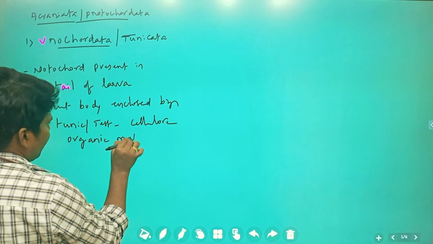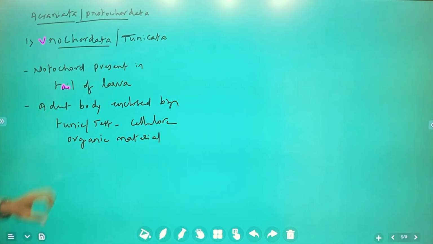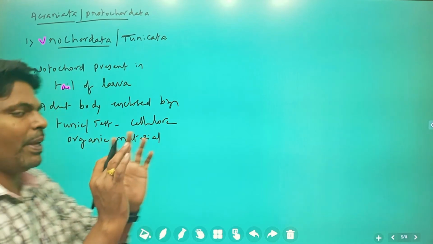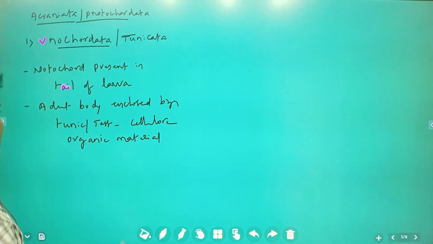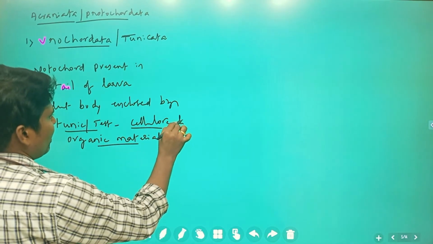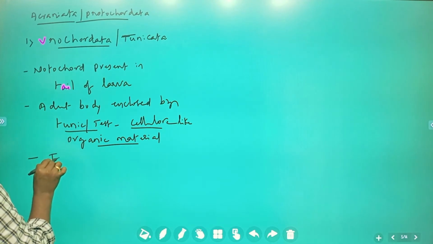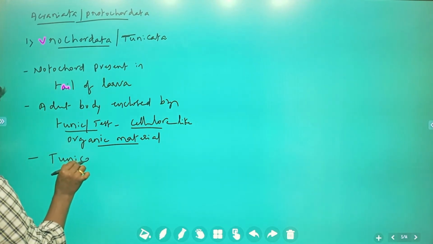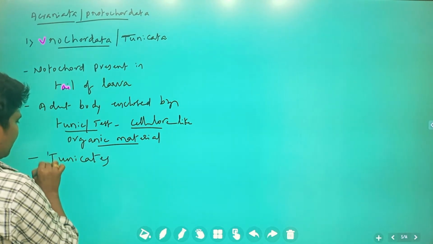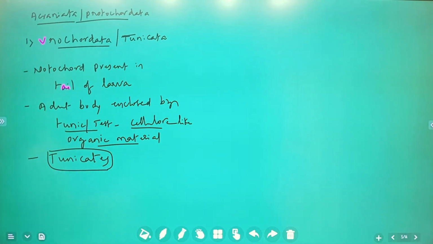The adult body of these organisms is enclosed by this tunic or test, a cellulose-like organic material. That is the reason why these organisms are called tunicates. Tunic or test is the material which covers the body.